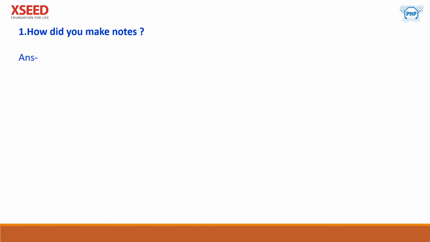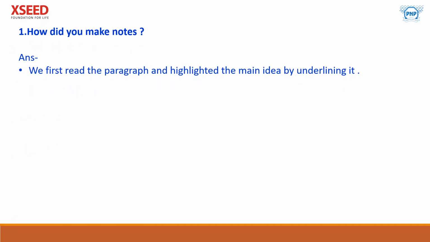So how do you make notes? Do you have any idea? We have to write down the question answers, and for that we find some important words, but how do we make notes? Let's see. We first read the paragraph and highlighted the main idea by underlining it.